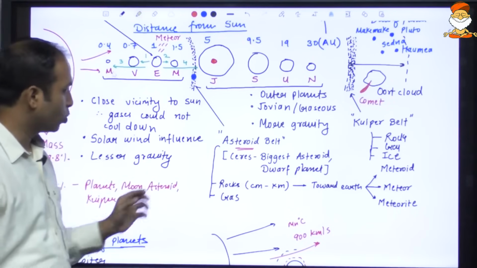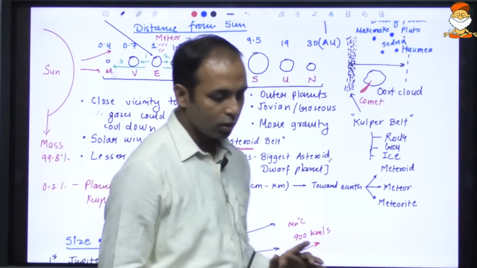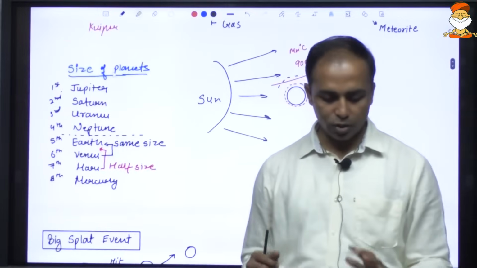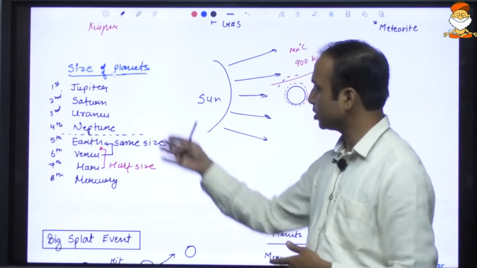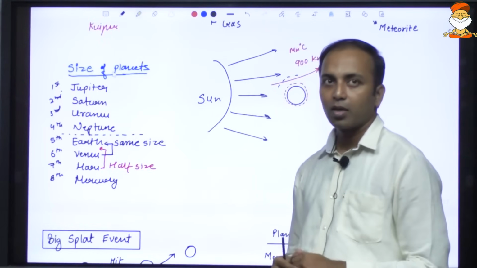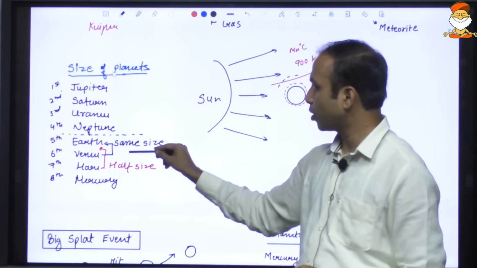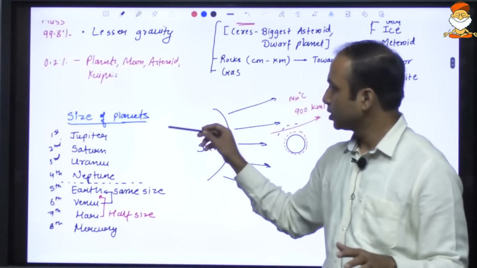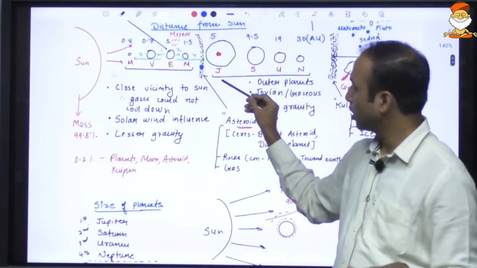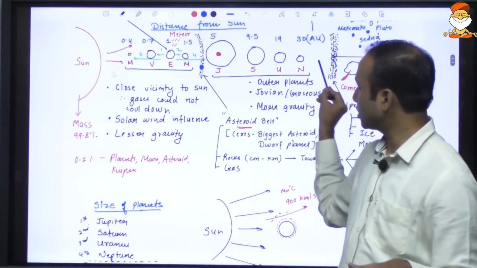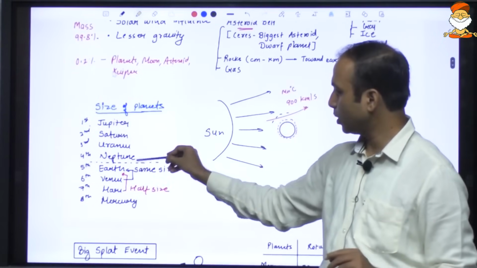Okay, so UPSC has asked a question related to the difference between the asteroid belt and the Kuiper belt. You may also expect a fundamental question when it comes to the size of the planets. Just mug up this fact. We know the sequence of the planets with respect to the sun. The size is also very, very important. Very simple: the four outer planets are Jupiter, Saturn, Uranus, Neptune. So this sequence is simple. Within the inner planets, this sequence is also simple.